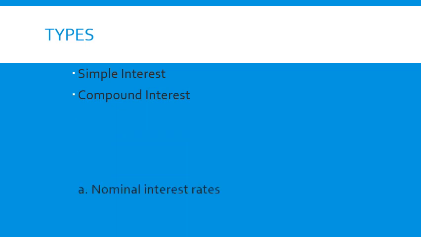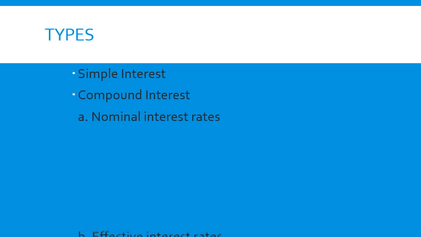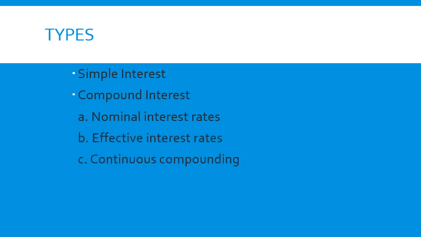What are the different types of interest? Predominantly, there are two types. The first one is simple interest, the second one is compound interest. Under compound interest, we have the nominal interest rate and the effective interest rate. Nominal and effective interest rates come under discrete compounding.